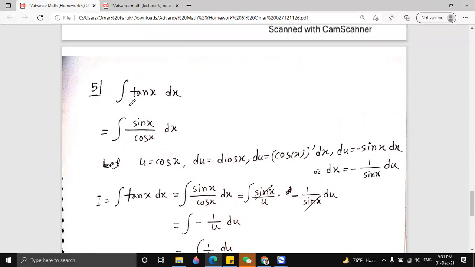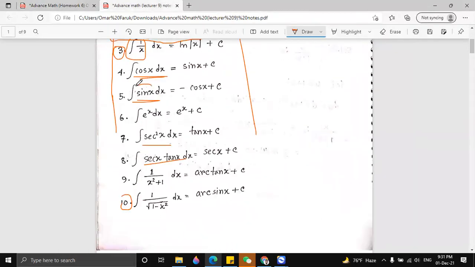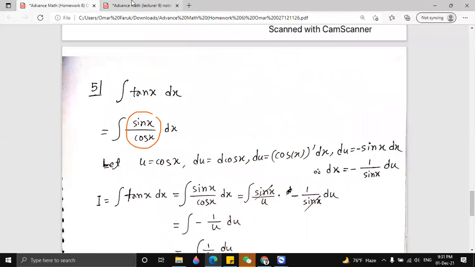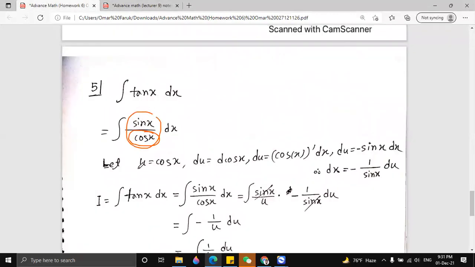So number 5 we have integration of tan x dx. So we know that tan x is equal to sin x by cos x. So we can let cos x equal to u. We also know the formula of cos x, but this time we let cos x equal to u, and then we differentiate on both sides. Then we get dx is equal to minus 1 by sin x du, okay?